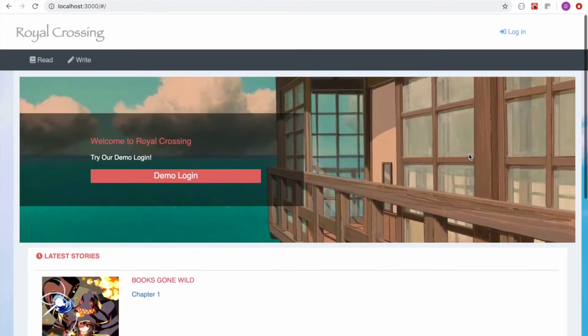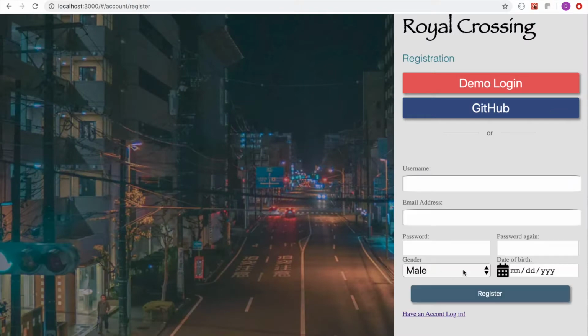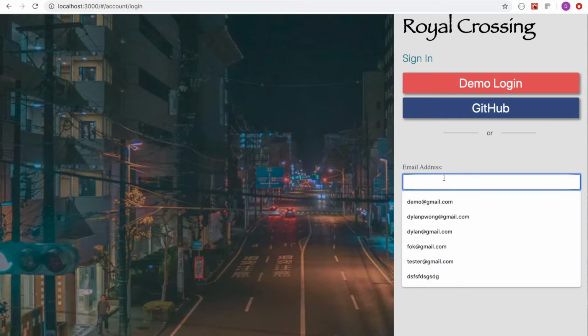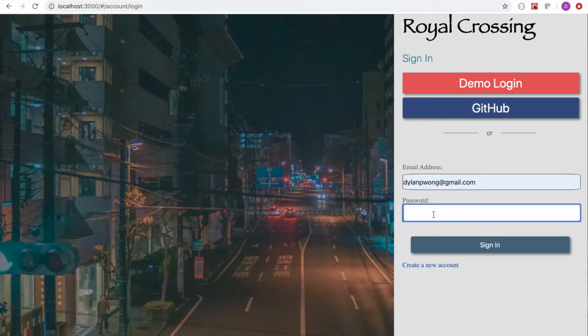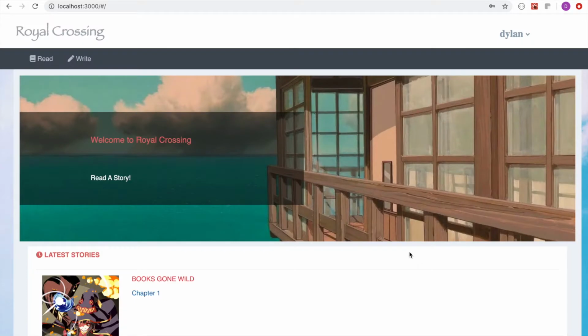Let's check out the login first. So we can log in here. We can create a new account. I'm not gonna create a new account, but I do have a login. So let's log in as my email. Let's do my password. Let me see if I misspelled it. Let's try again. There we go. We're inside.